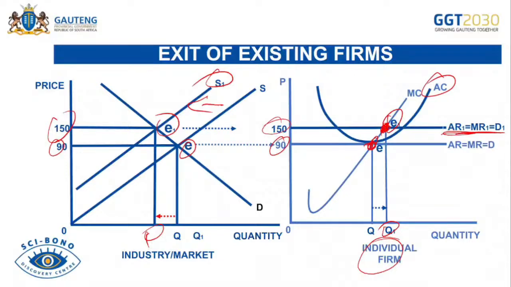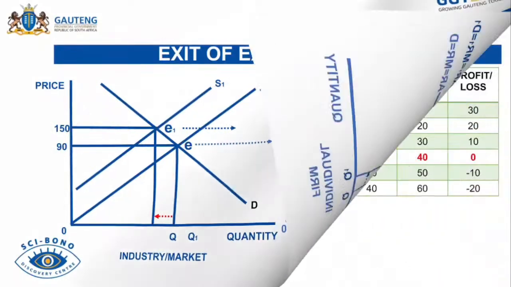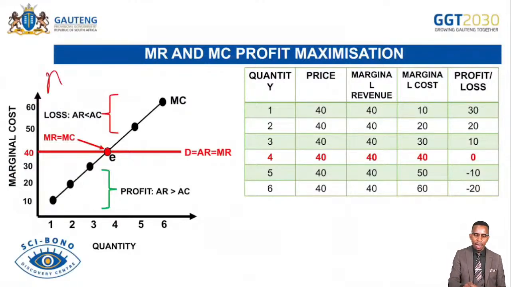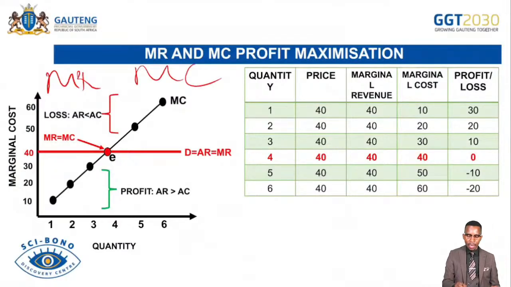Then the firm is making economic profit. And then here you can be given a chance to draw this graph or briefly discuss profit maximization using MR and MC. Remember, this is the graph that is presented to you. We have our horizontal marginal revenue as usual under perfect market, and then our marginal cost is up. You can see it's moving up like a supply curve.